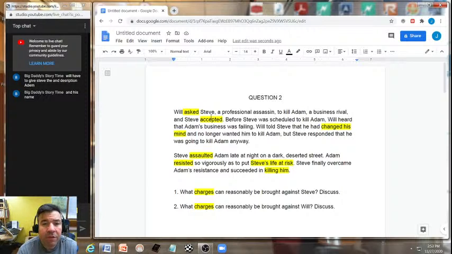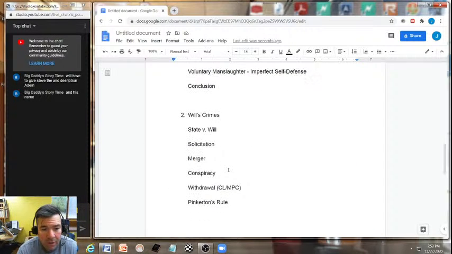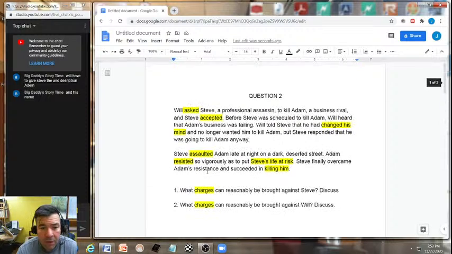There is the conspiracy. That's what we talked about down here. The solicitation merges with conspiracy upon the agreement, but conspiracy does not merge with the target crime.